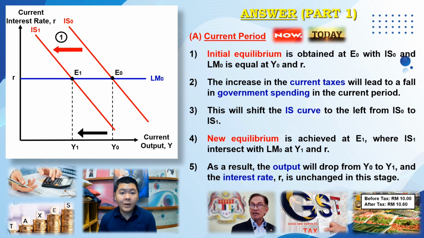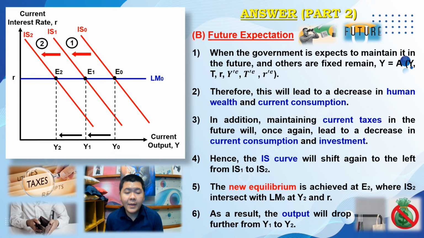In addition, maintaining the current taxes in the future will again lead to a decrease in current consumption and current investment. Hence, the IS curve will shift again to the left, from IS1 to IS2, as shown in circle 2. Now, the new equilibrium is achieved at E2, where the curve IS2 intersects with LM0 at the output level Y2 and R0. As a result, output will drop further from Y1 to Y2.